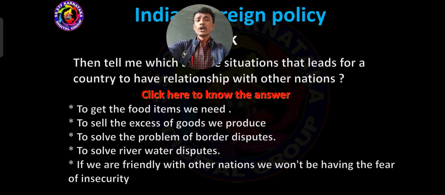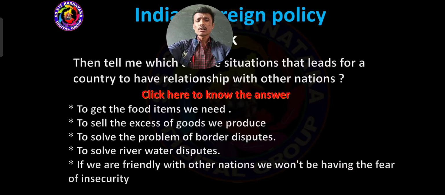Then another one, to solve the problem of border disputes. India is one of the important and major countries in the world. Surrounding India there are a few neighboring countries: Afghanistan, Pakistan, Nepal, Bhutan, Myanmar, Bangladesh, China, Sri Lanka.